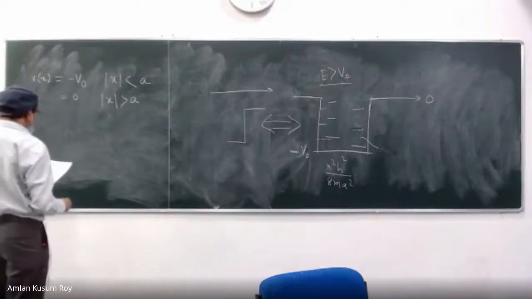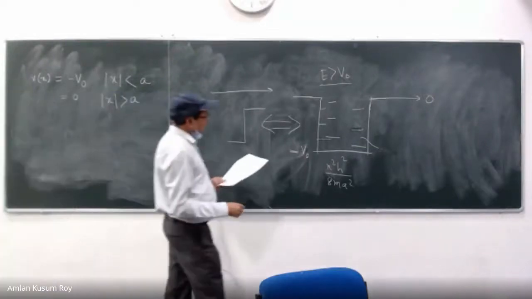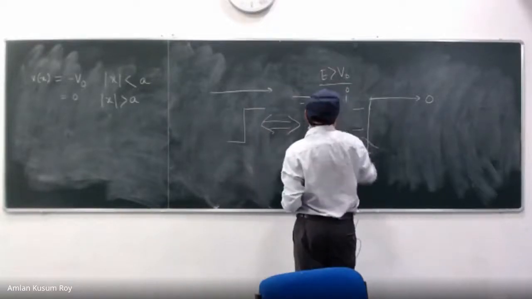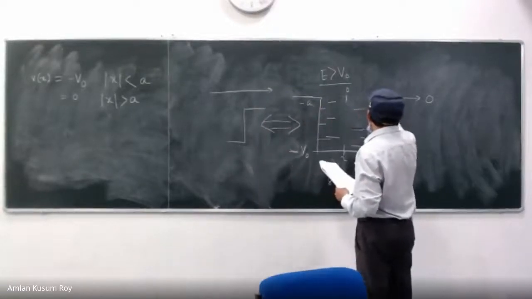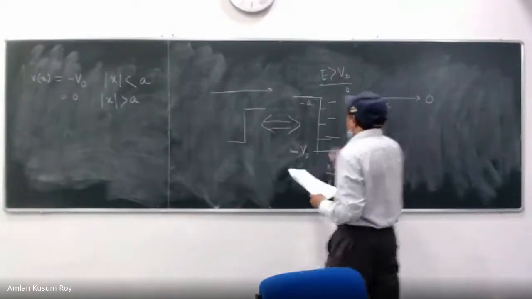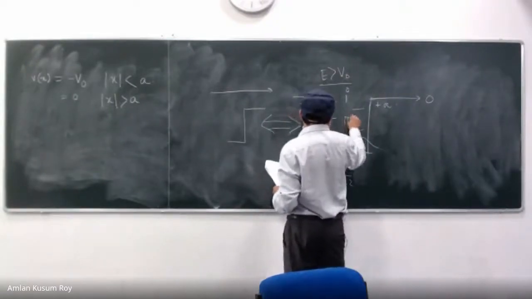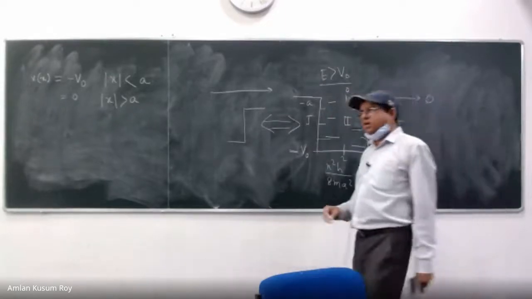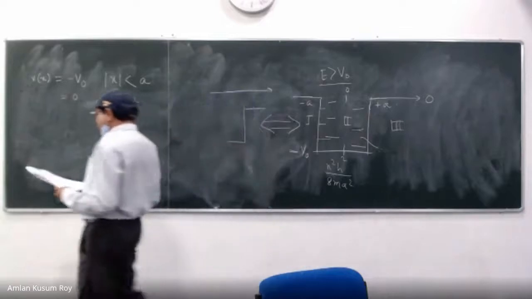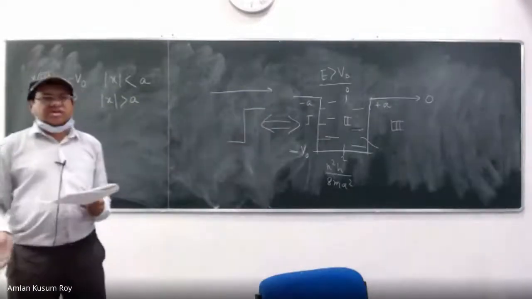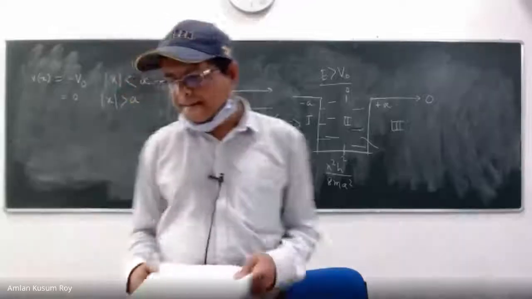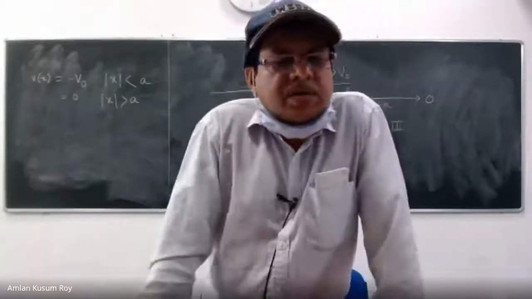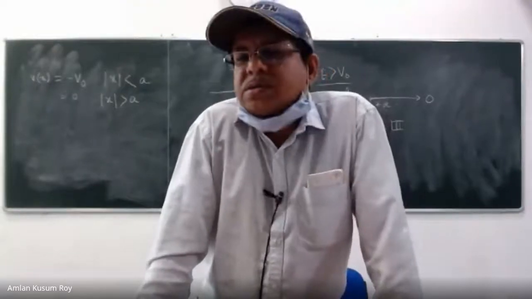So this is my minus A, this is again my 0, this is my plus A. I call this region 1, I call this region 2, I call this region 3. I do need to have regions 1, 2, 3 again. So the solutions in regions 1, 2, 3. Let us have 1 minute's silence. Please work it out and tell me the solutions.